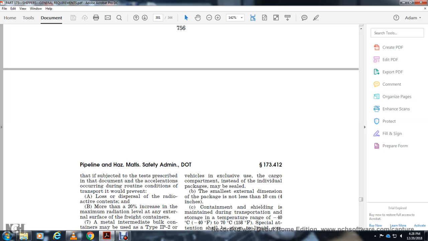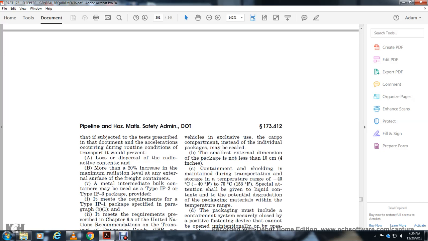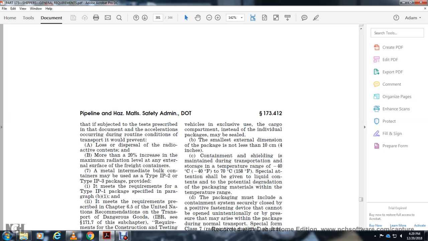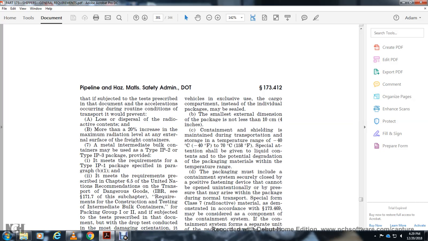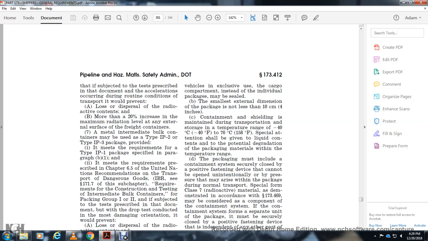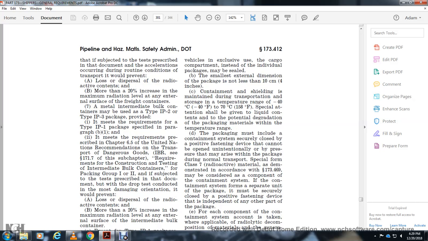of industrial package, Type IP-2 or IP-3, that meets the requirements of the industrial package specified in paragraph B1 and meets the requirements of chapter 6.5 of the United Nations Recommendations on the Transport of Dangerous Goods, requirements for the construction and testing of an intermediate bulk container for packing groups 1 and 2. Subject to the tests prescribed in the documentation for the drop testing, damage and orientation that would prevent loss or dispersal of the radioactive contents must not be more than a 20% increase of the maximum radiation level at the external surface of the intermediate bulk container.